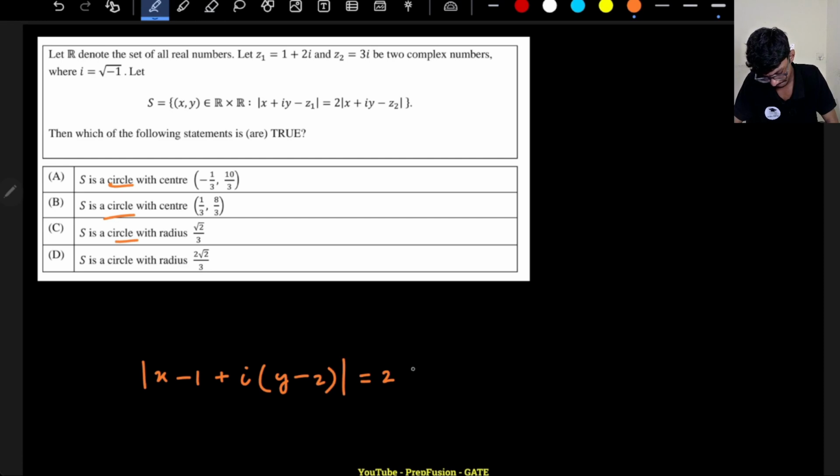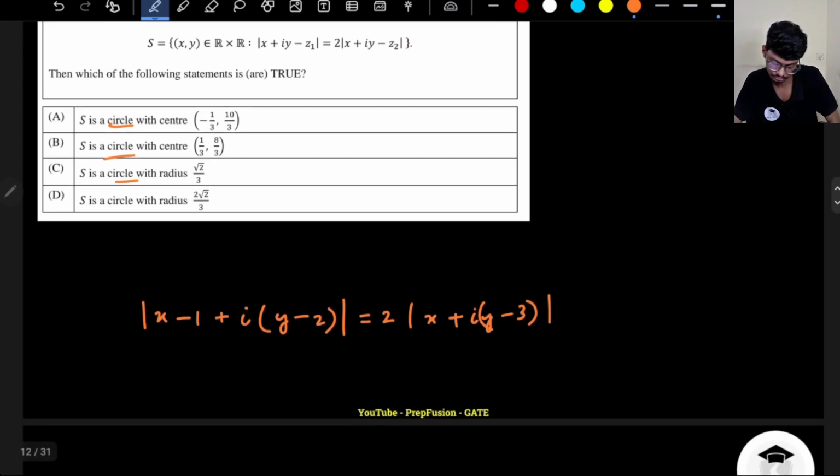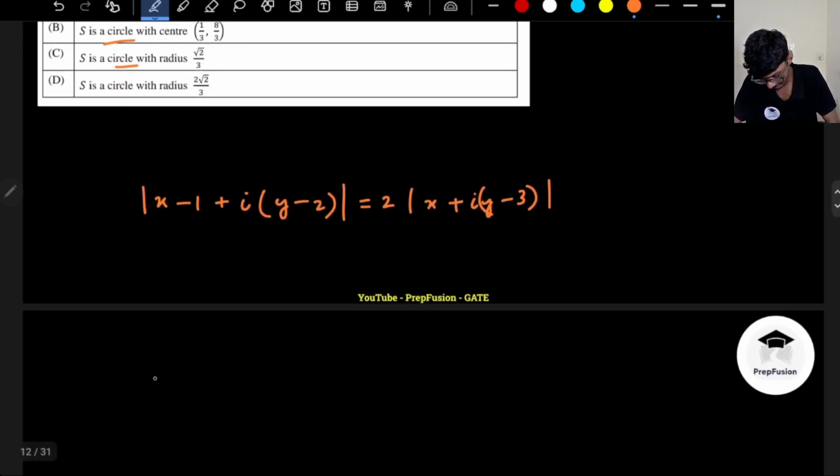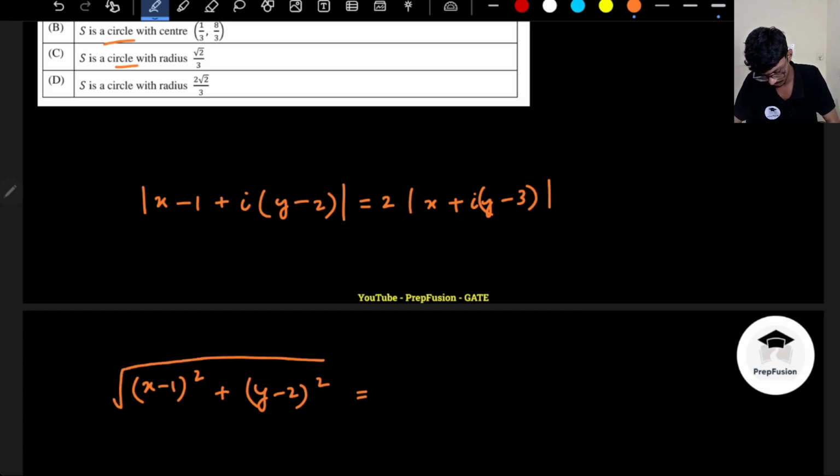2 into X. In the right hand side it is Z2, right? So we don't have any X real value, only imaginary value. We have I y minus 3 more or less. Okay, so this will be x minus 1 whole square plus y minus 2 whole square will be equals to, remember it comes with a square root function, right? Don't forget that. So this will be square root x square plus y minus 3 whole square.